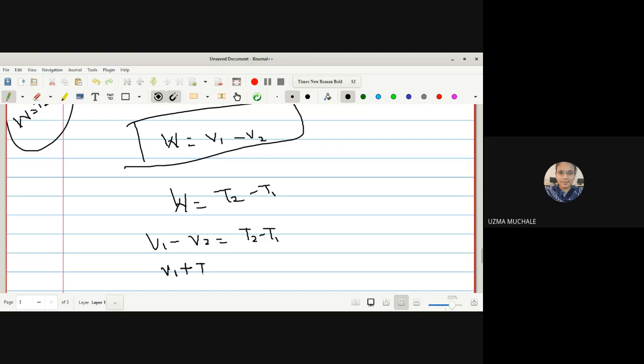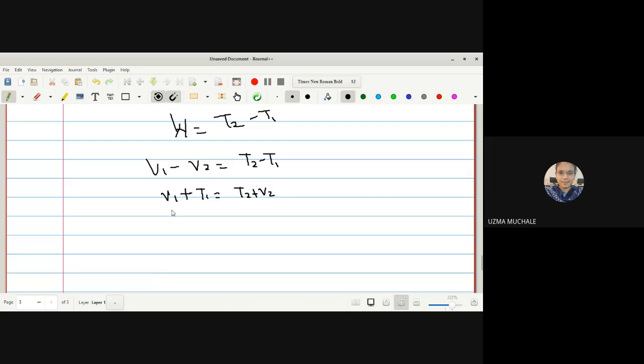So V1 plus T1 is equal to T2 plus V2. Correct. Now, what is this V1? This is potential energy at P1 plus what is T? This is kinetic energy at P1, is equal to, now I can write, let me write down this as V2 plus T2.